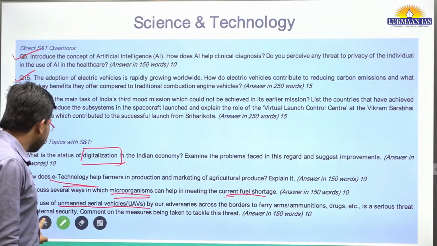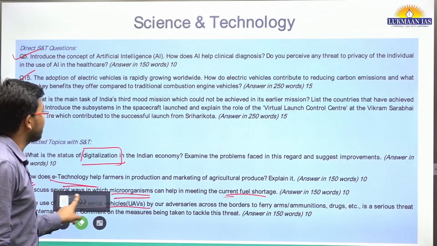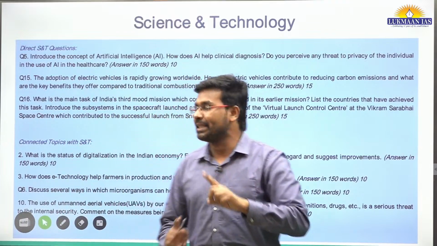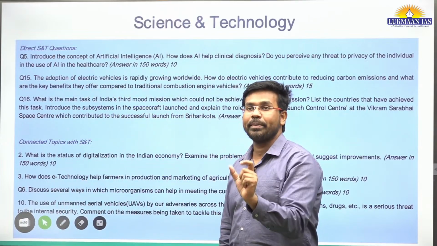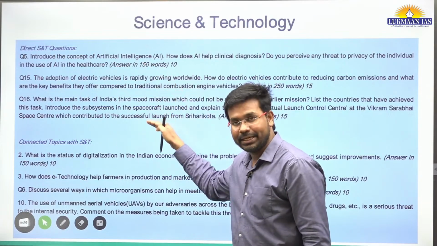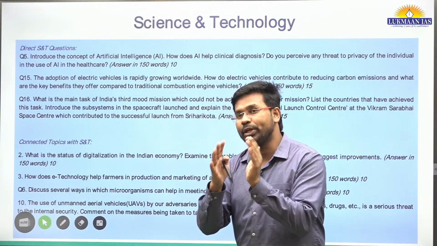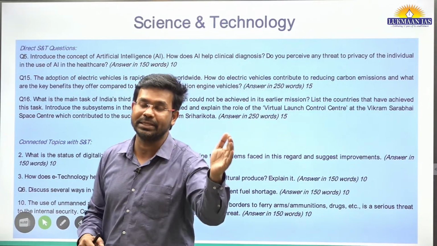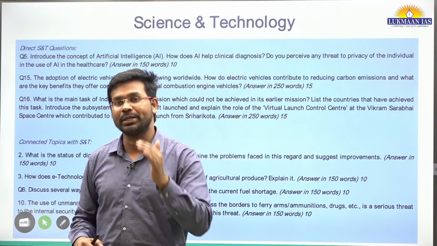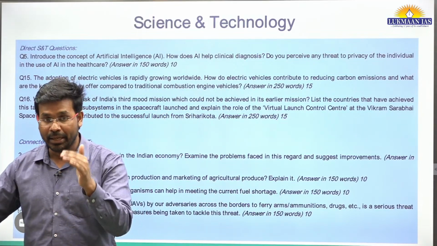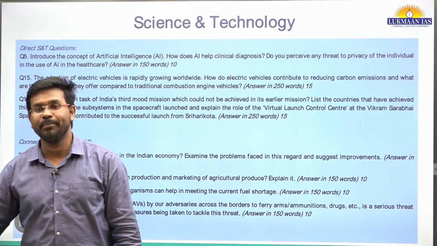So it is important that whenever you are preparing for science and technology, you need to prepare keeping two things in mind. One thing is that the topics you are preparing have a direct bearing or direct relevance to the science and technology portion, and also you need to read those topics that may have applications in various other fields. For example, in economy, in environment and ecology, in internal security, and maybe in society as well. Okay, so that's the thing.